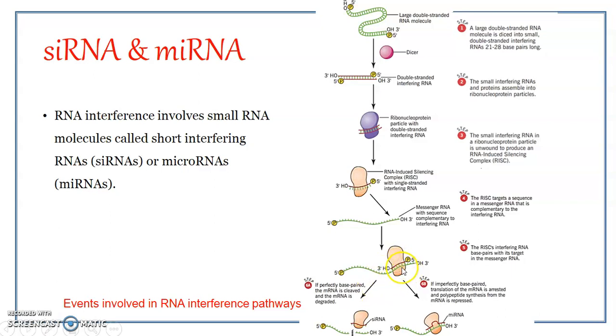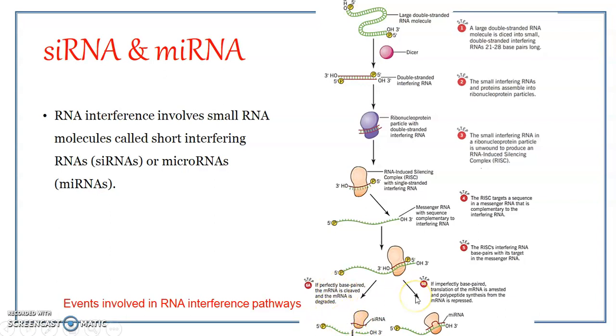One in which the base pairing is very perfect, that is, the sequence on the single-stranded interfering RNA as well as the mRNA is exactly complementary, and hence the base pairing is perfect. In such a situation, the Argonaute family protein can bring about the cleavage, and the mRNA is cleaved and gets degraded.